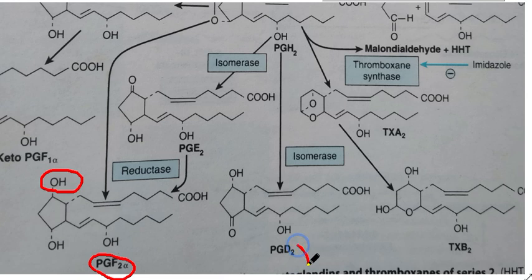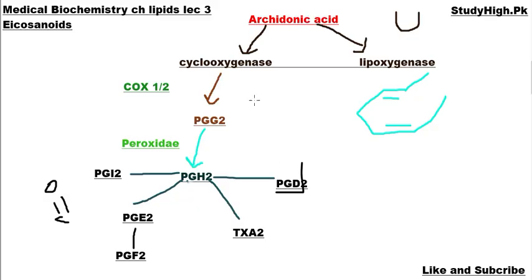PGD2 is a sleep promoter prostaglandin, and here is the structure of PGD2. Isomerase enzyme causes its conversion. Thromboxane A2 can also be produced from PGH2. The structure of thromboxane A2 consists of, not a cyclopentane but a cyclohexane ring interrupted with oxygen, and an oxygen is also present inside the ring, as you can see. So this is the whole mechanism of how arachidonic acid is used in the production of different types of prostaglandins.